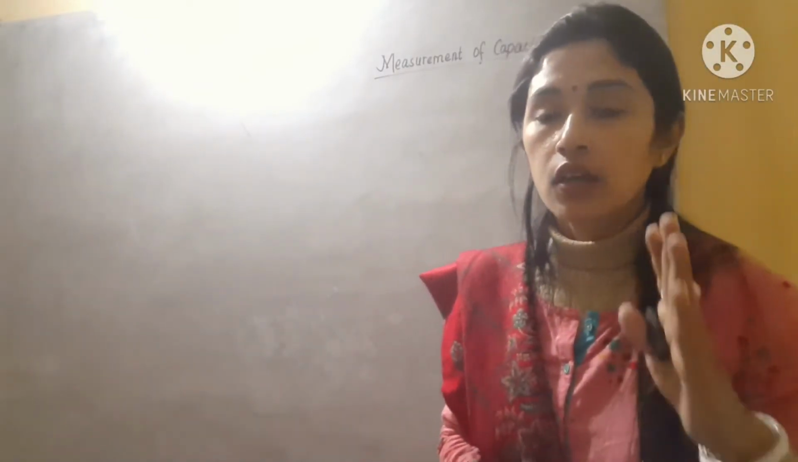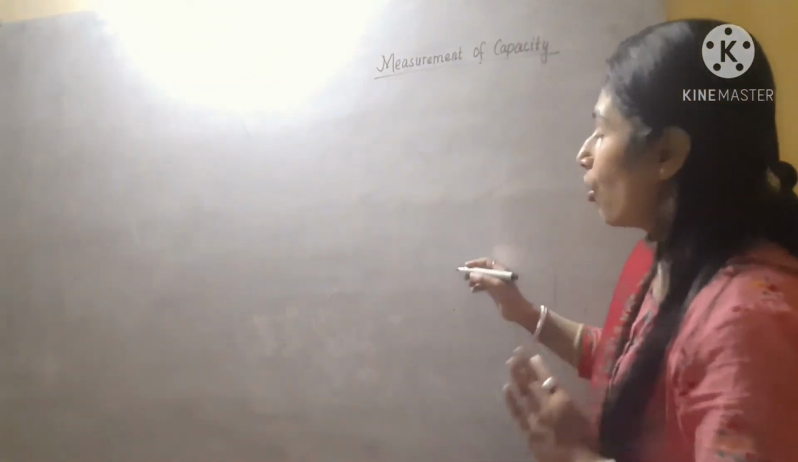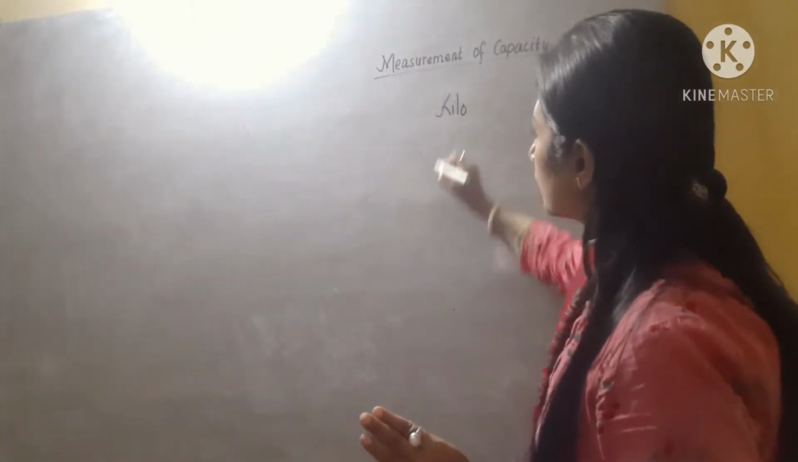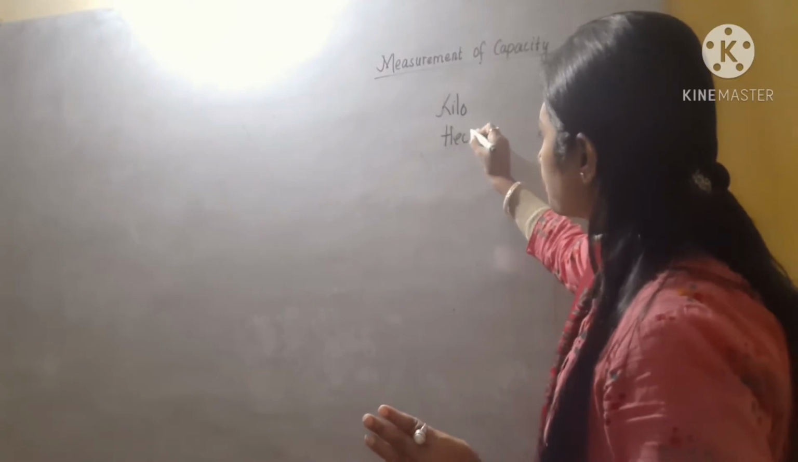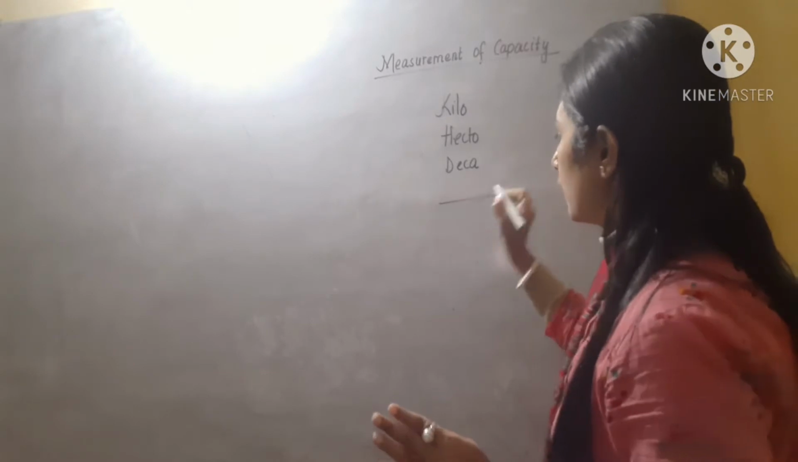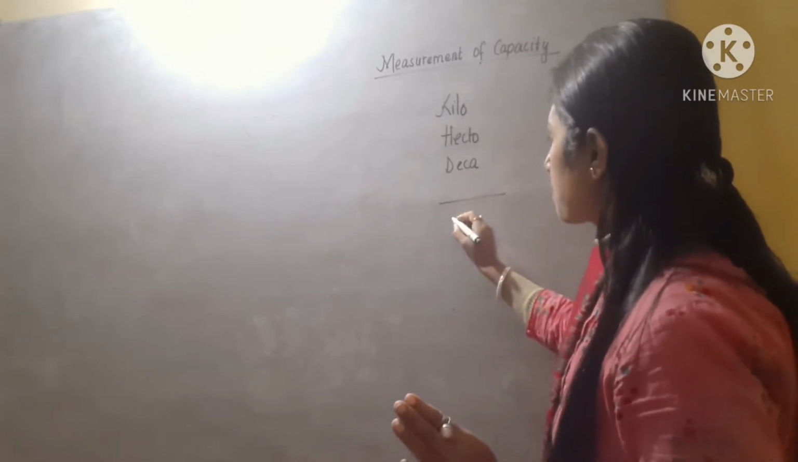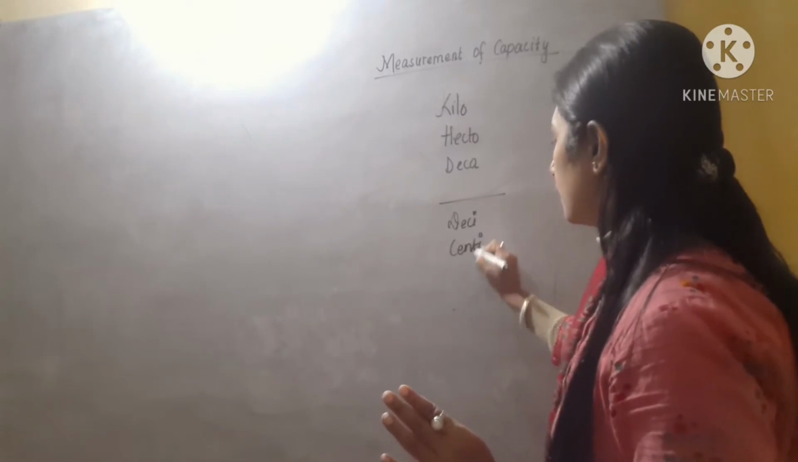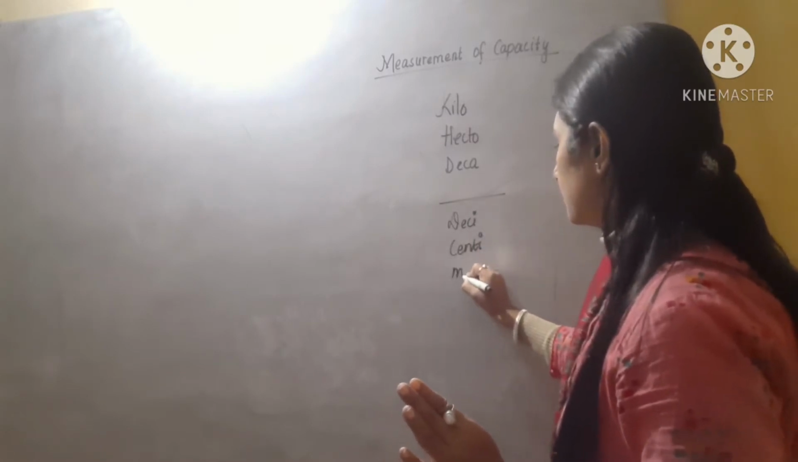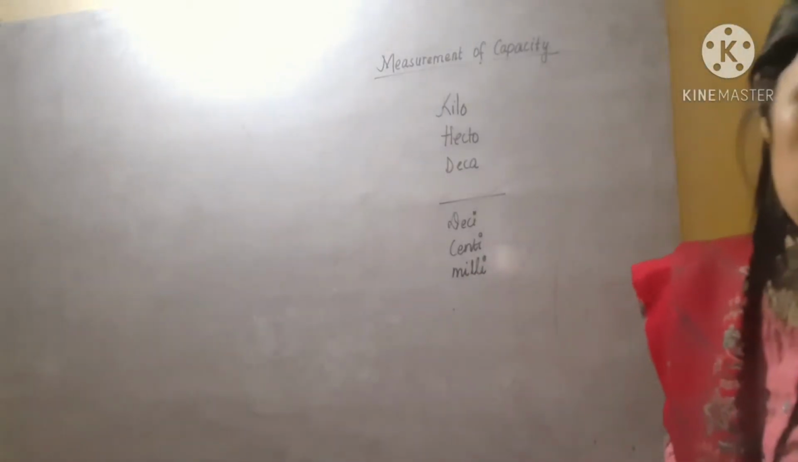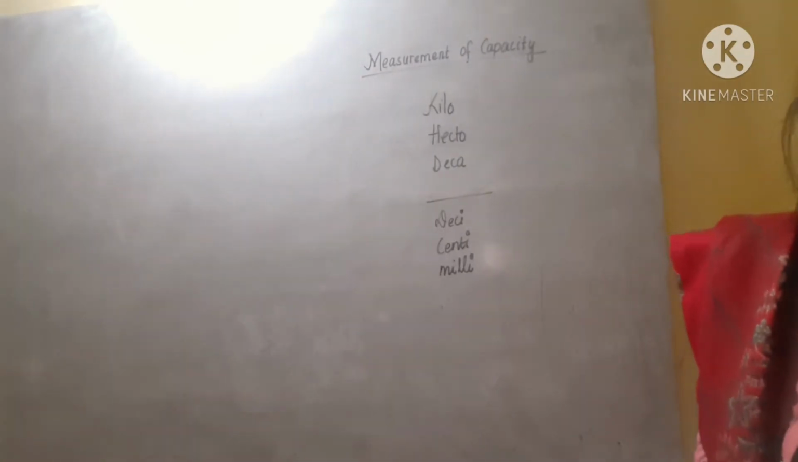So here also we have to learn about the chart. First I am going to discuss the chart. See the chart. Already we have discussed these things. First one is kilo, then hecto, then deca. Here I have to write, then next will be deci, then centi, then milli. So these we have to study again.